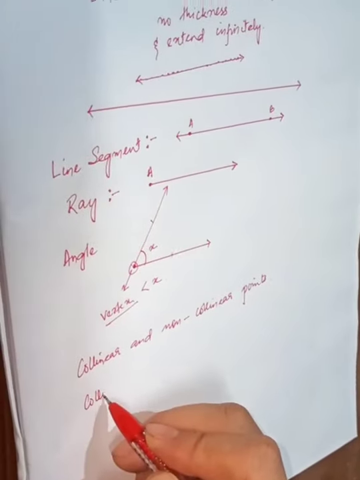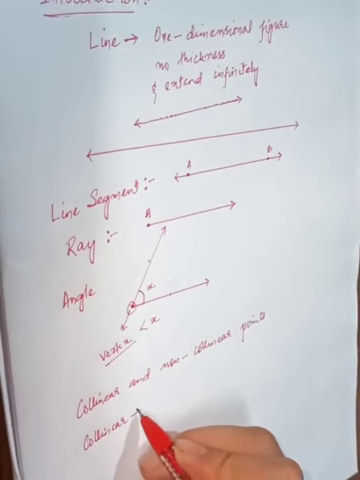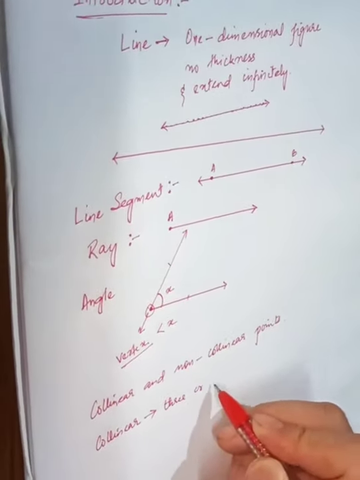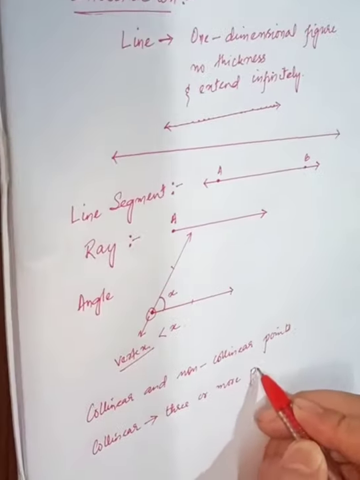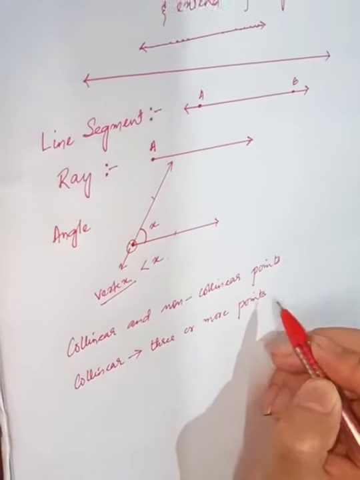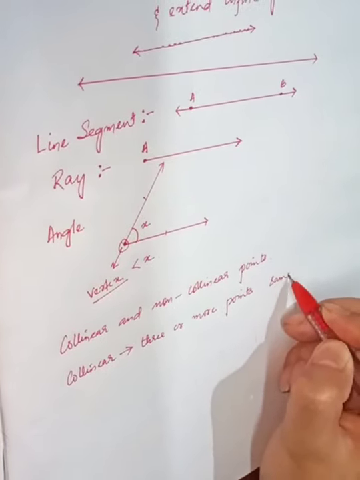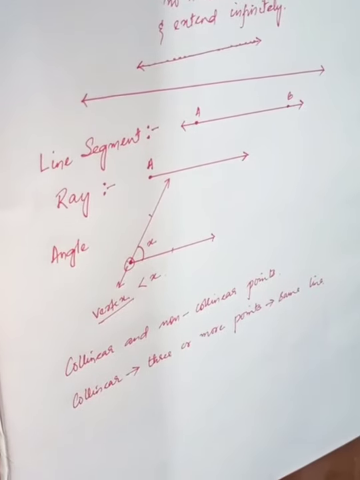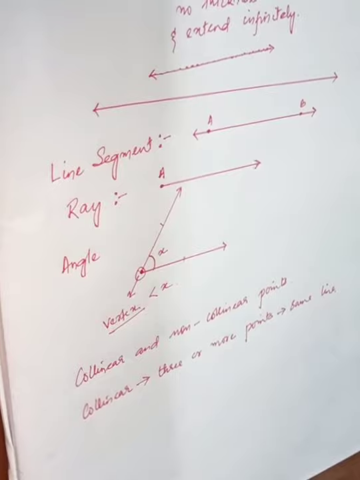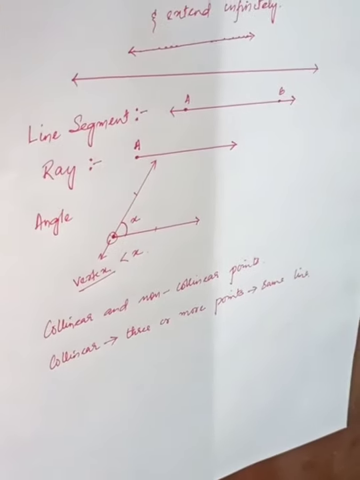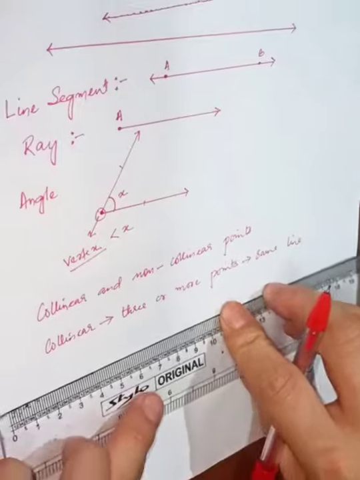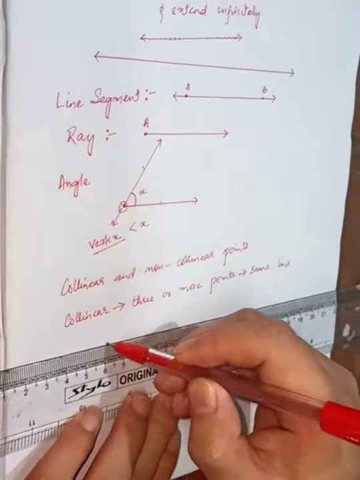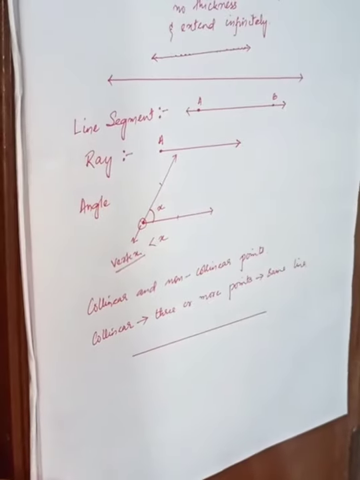So what are collinear points? Collinear points means when three or more points lie on the same line. When three or more points lie on the same line, we call them collinear points. Let me show you an example. I'm taking this to be a line.